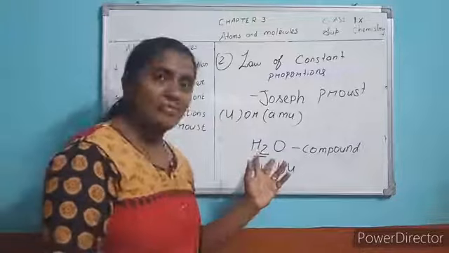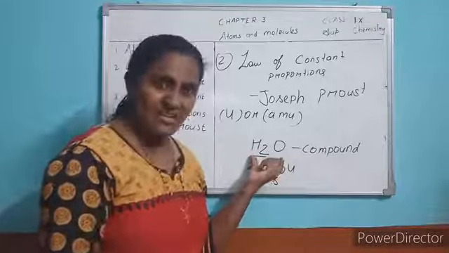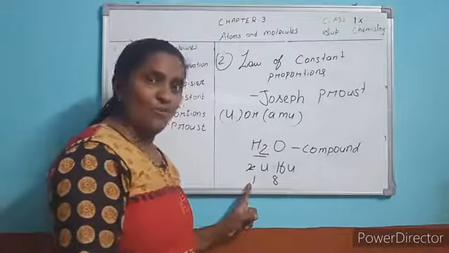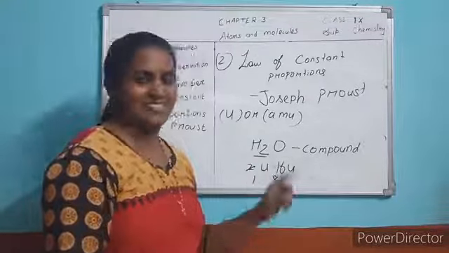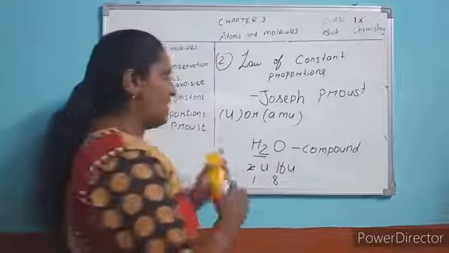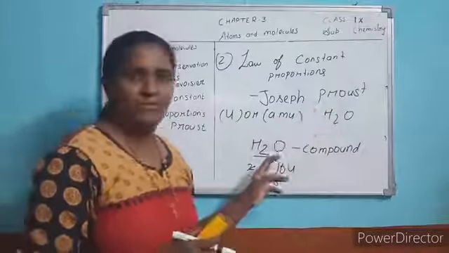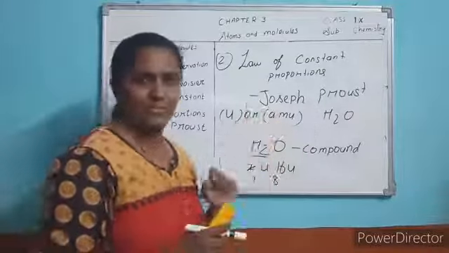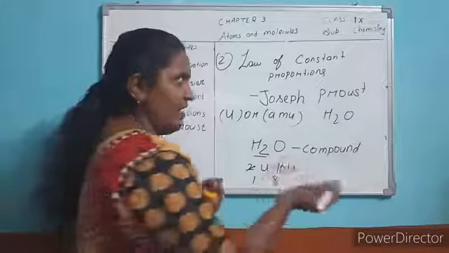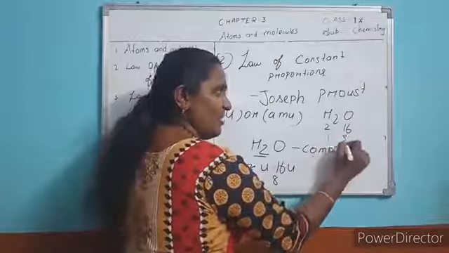Understood? The compound is made from two different elements. Water's constituent elements are hydrogen and oxygen. What is its mass ratio? The mass ratio is 1 is to 8. Now this water is taken from your house. Another water I am taking from my house, maybe supplied by the Hindalco company, this is underground water. Here also you find its constituent elements' mass is 2 hydrogen, 16 oxygen, the ratio is 1 is to 8.